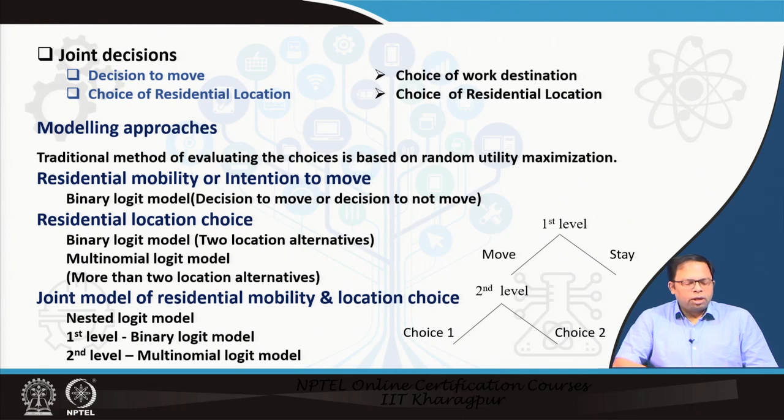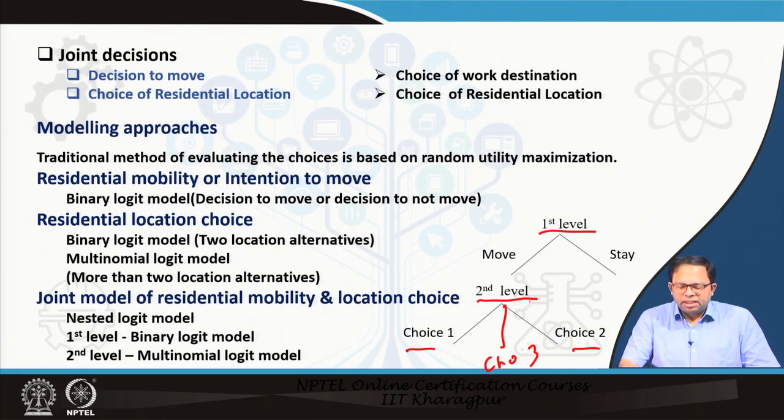And then it could be a joint model, like the joint decisions I discussed right now. So a joint model of residential mobility and location choice, and you can see this nesting structure over here, where this is the first level and this is the second level. So first I decide to either move or stay, and then once I decide to move, I can have choice 1 and choice 2. These are the two options, or I can even have a choice 3 as well. So in that sense, it's a nested structure.